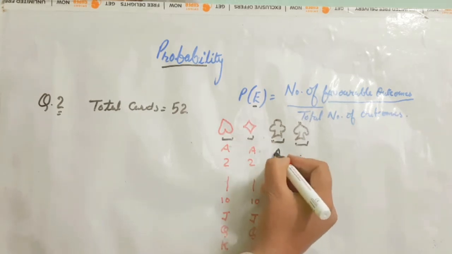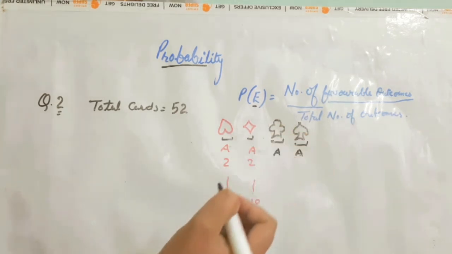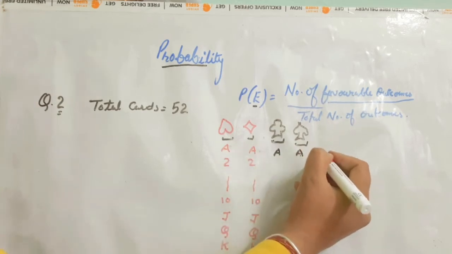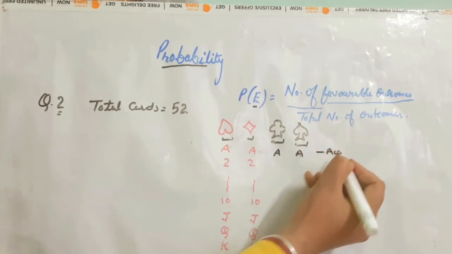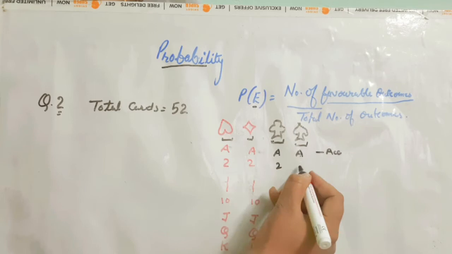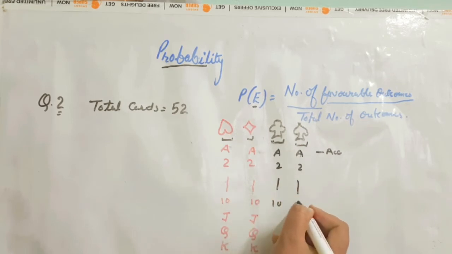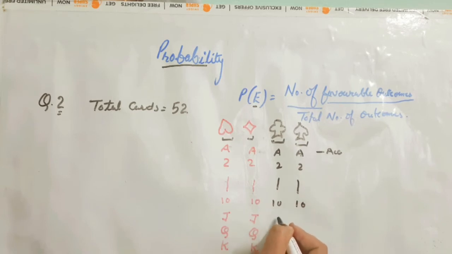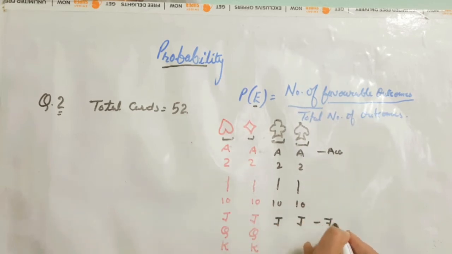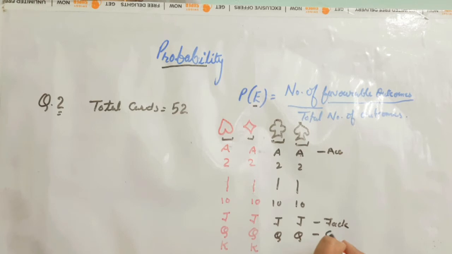First letter is A. This A is called ace. And then counting from 2 to 10. Then in J, it is called jack. In Q, it is called queen.